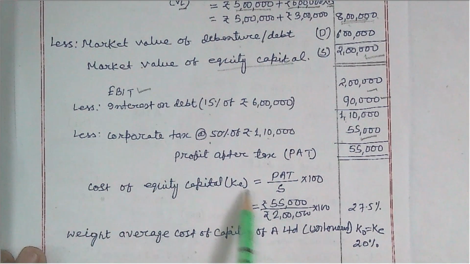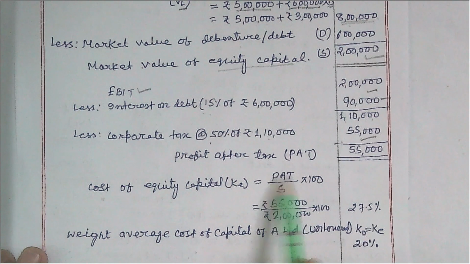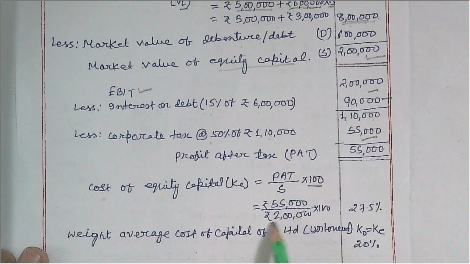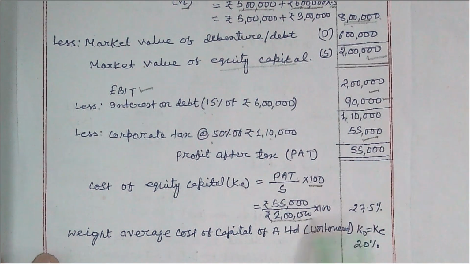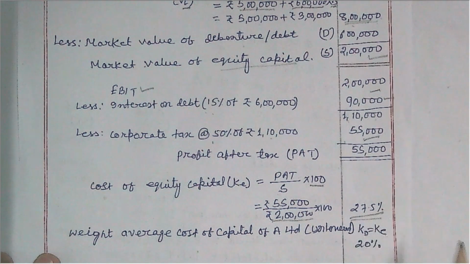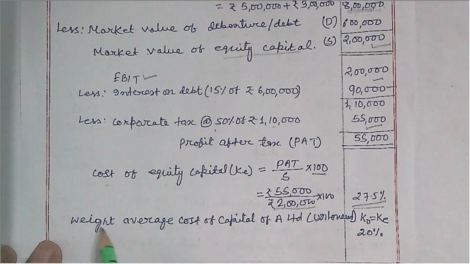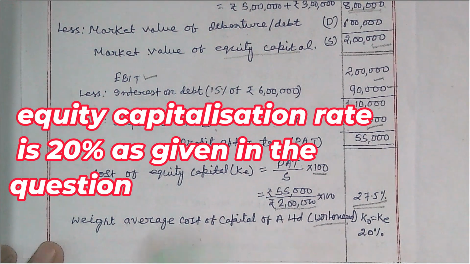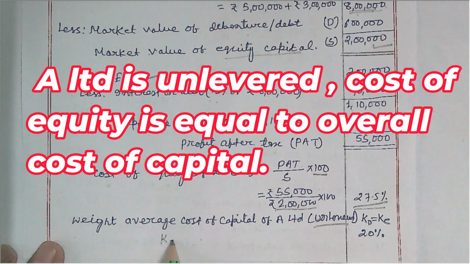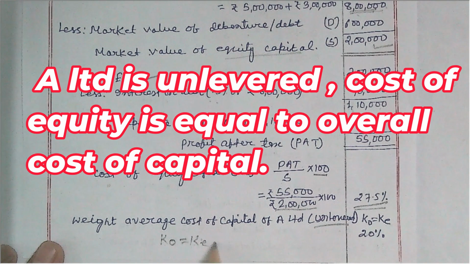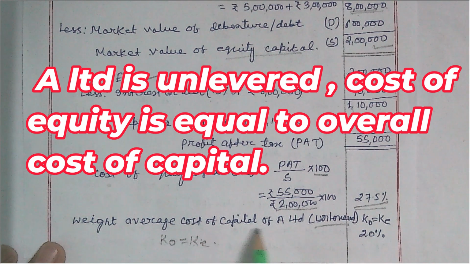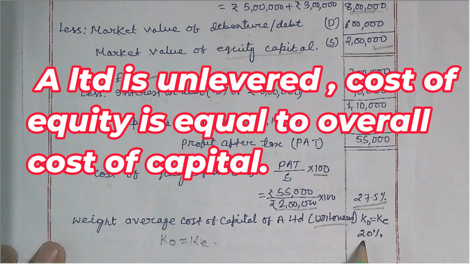Now the cost of equity capital can be calculated here: profit after tax divided by S, into 100. So this is 55,000, and the value of equity share capital is 2 lakh, so 27.5% is the cost of equity. Then the weighted average cost of capital of A Limited: since it is an unlevered firm, the weighted average cost of capital KO equals KE, because this firm is not using any debt financing, so the whole earning goes to equity share capital holders. The weighted average cost of capital is 20%.